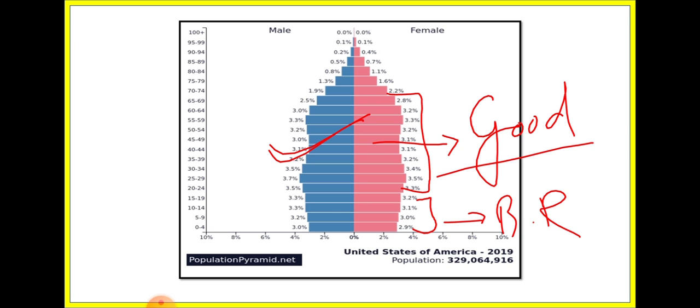So population composition is basically based on age structure and sex ratio, and on the basis of that we study the population composition of a place, and it determines the condition of the country, whether that country is economically developing or not, okay. But the increasing rate of population in India is a very concerning topic, okay.